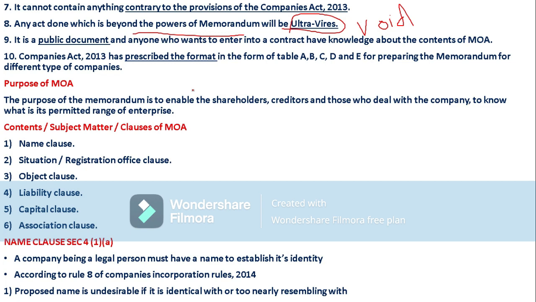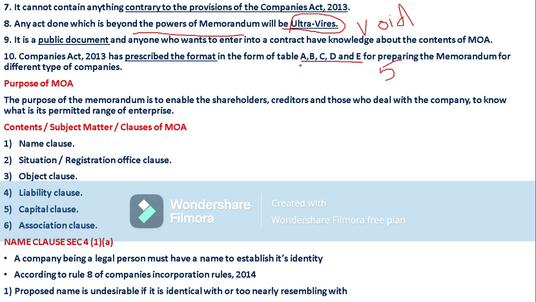How those forms would be depends upon the type of company. Here we will see five forms: A, B, C, D and E. These five forms will be given to five different types of companies. Depending upon the type of the company, forms will be issued. For example, Table A, or Form A, is applicable in the case of companies limited by shares.